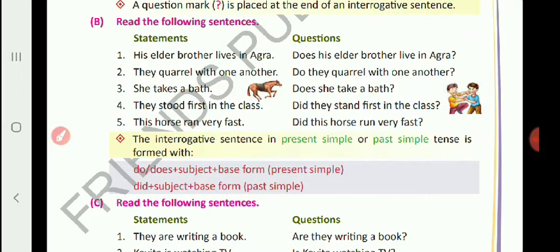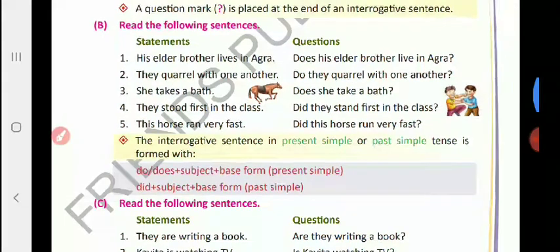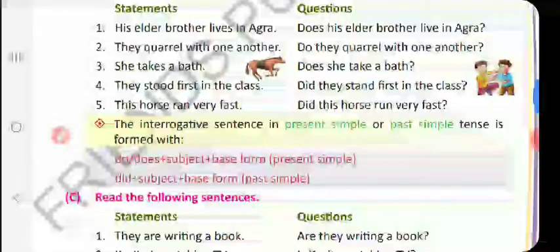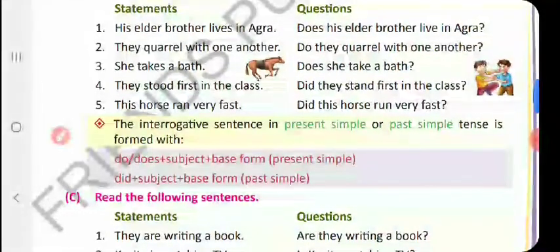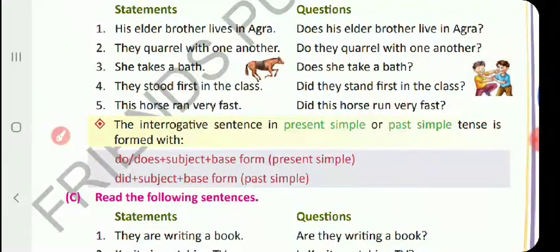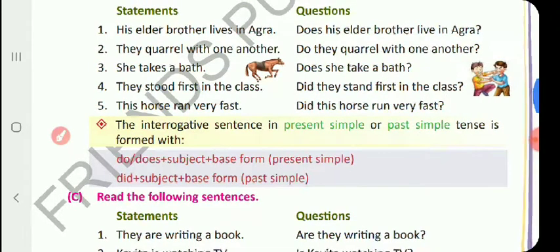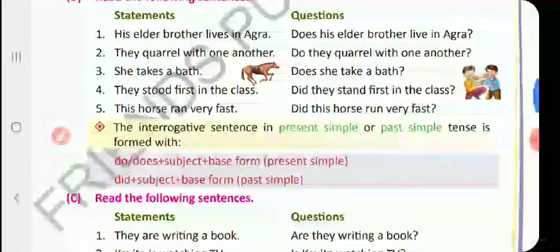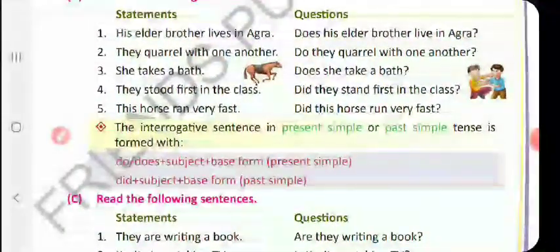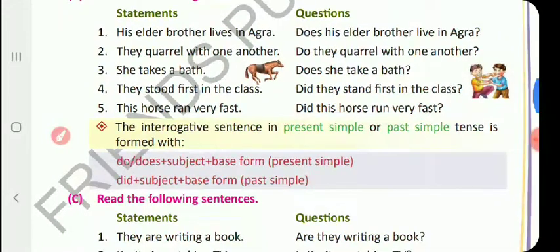If the subject is singular in present simple, then take does plus subject plus base form. Now in past simple, for both subjects we take did. Did plus subject plus base form, that is first form of the verb.